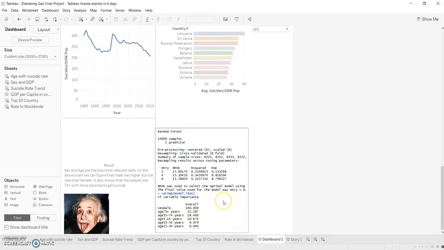There are many elements I could use for the prediction, but the data set is too big. Even though I only picked 10,000 samples from the data set, it's still going to take too long to run the whole data set, so I only added 2 variables here. The result is that male, female, and age are the most significant factors. But I also think location is important. The country, like the Middle East, is also a really important factor affecting the suicide rate.